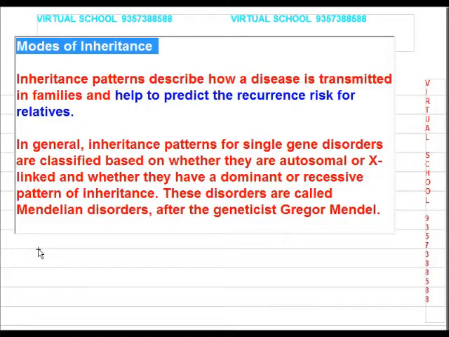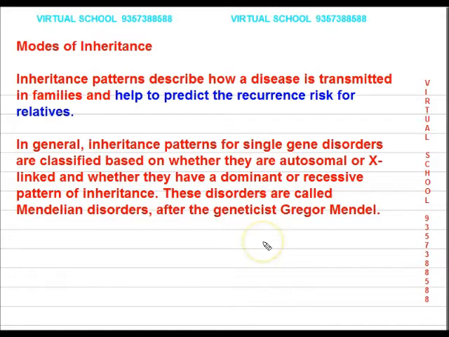Now, modes of inheritance. Inheritance patterns describe how a disease is transmitted in families, that is from one generation to the next generation, and help to predict the recurrence risk of relatives. That is, when genes flow from one generation to the next generation, what is the risk of a particular disease or ailment being transmitted?